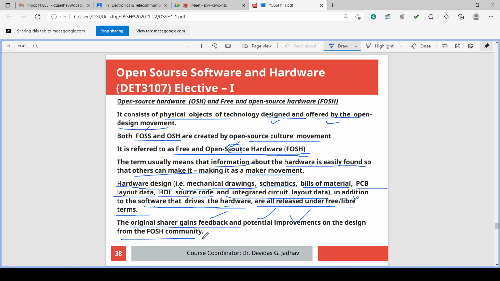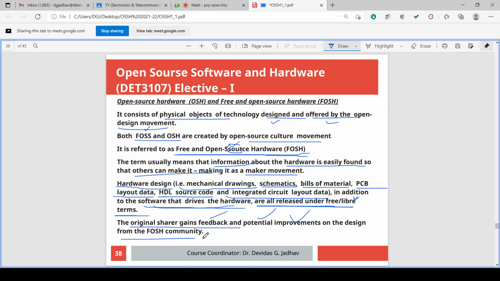So open source hardware, free and open source hardware, consists of physical objects of technology, designed and offered by the open source movement. Both FOSS and OSH are created by the open source movement, and it is referred to as free and open source hardware.